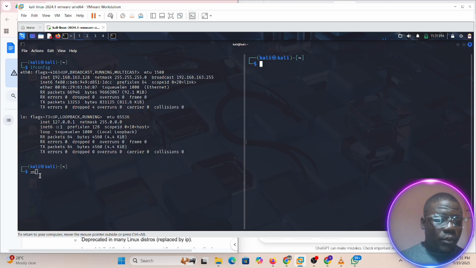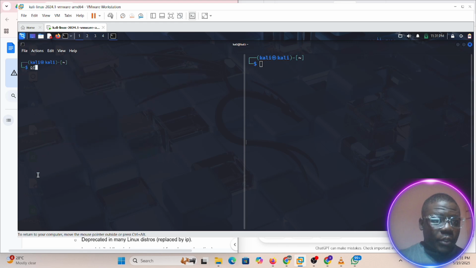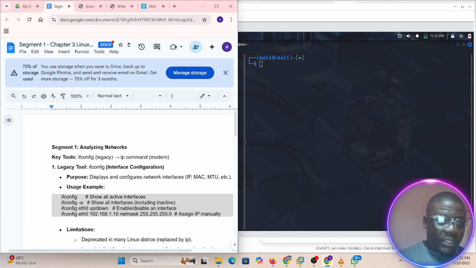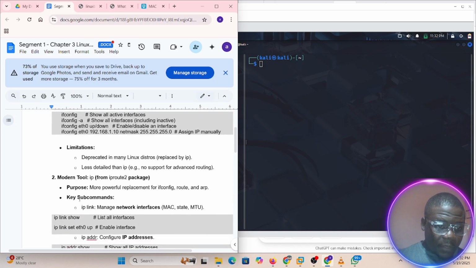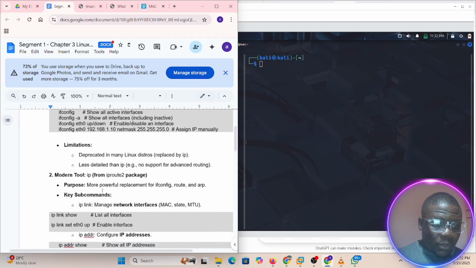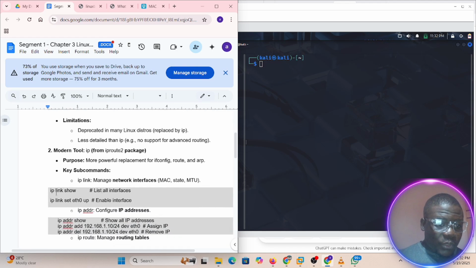So now we are going to compare and contrast. Let's do ifconfig and see what it gives us, and maybe talk about ifconfig in this document. If you are using the modern one, which is ip address, you just use ip link show.